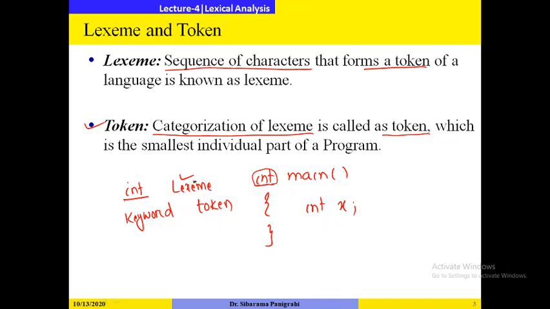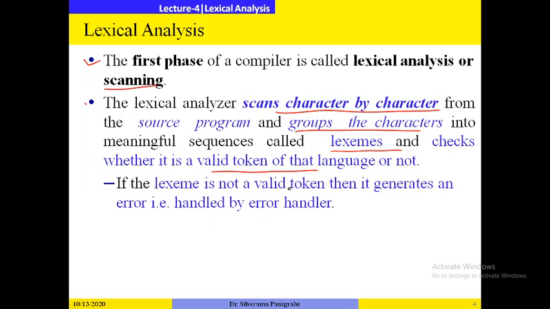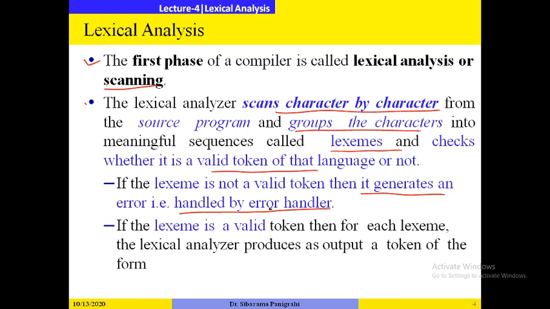Okay. So now let us go through lexical analysis. Lexical analysis is the first phase of the compiler. It is also called scanning. The lexical analyzer scans character by character from the source program and groups the characters into meaningful sequences called lexemes and checks whether the lexeme is a valid token of that language or not. So if it is not a valid token, then what it will do? It generates an error which is handled by the error handler.